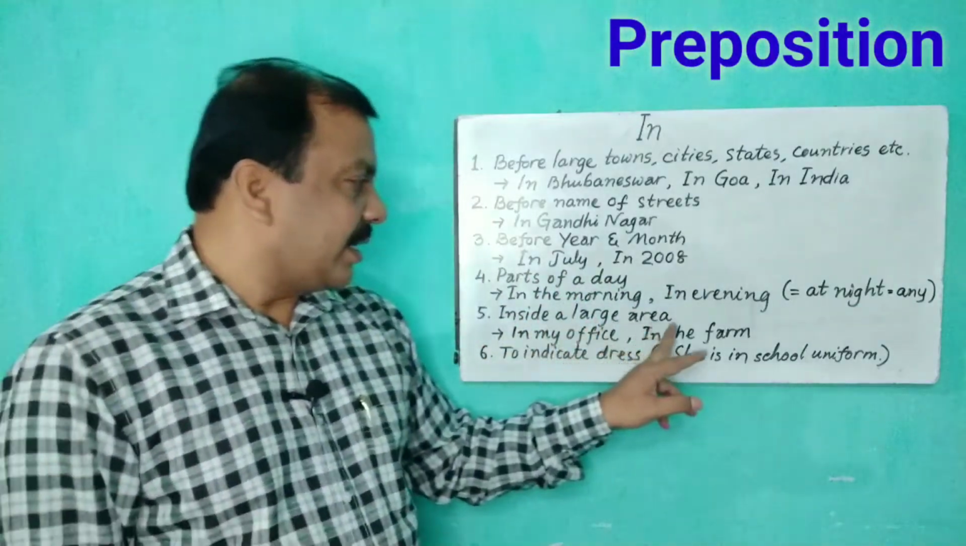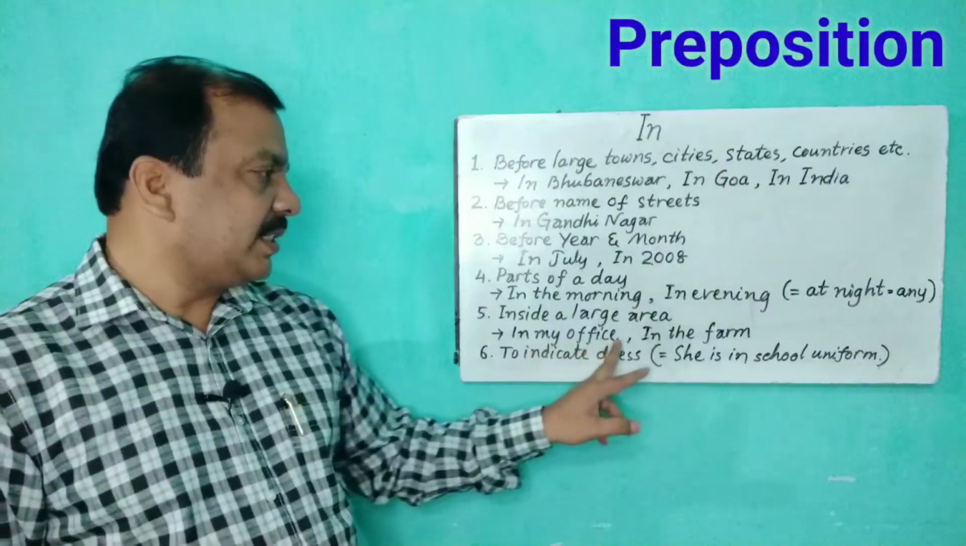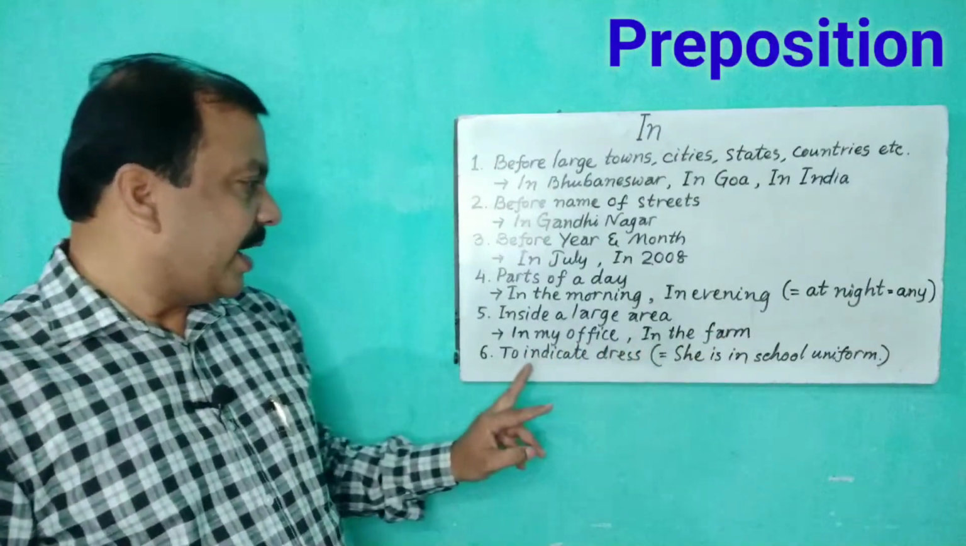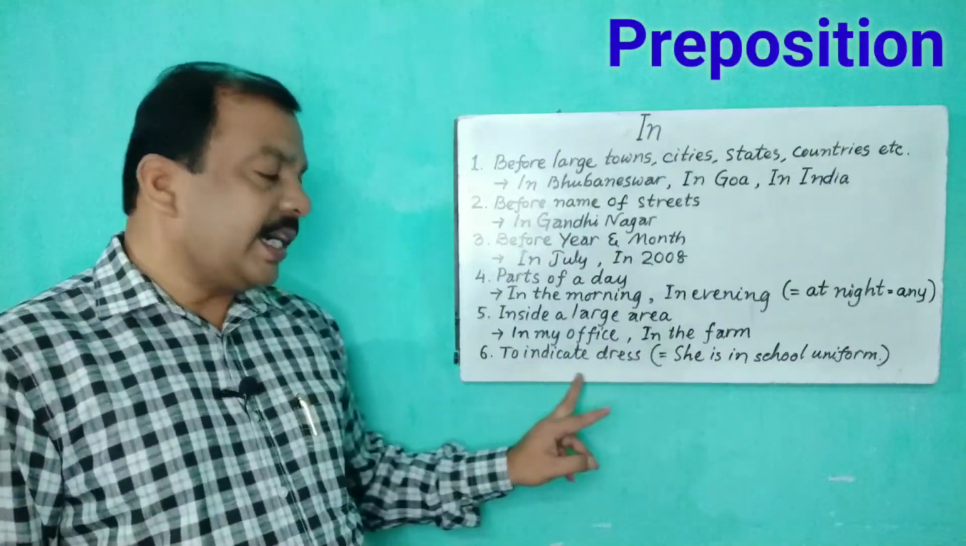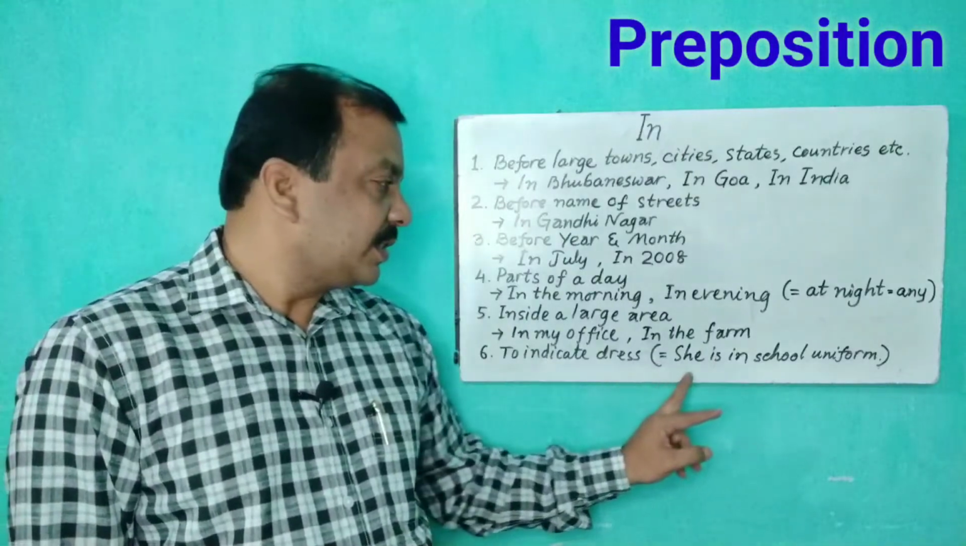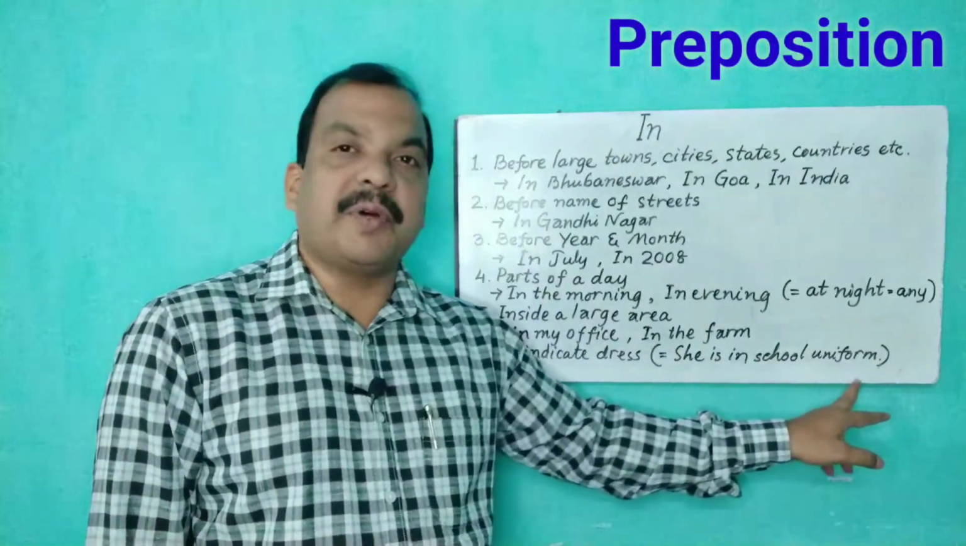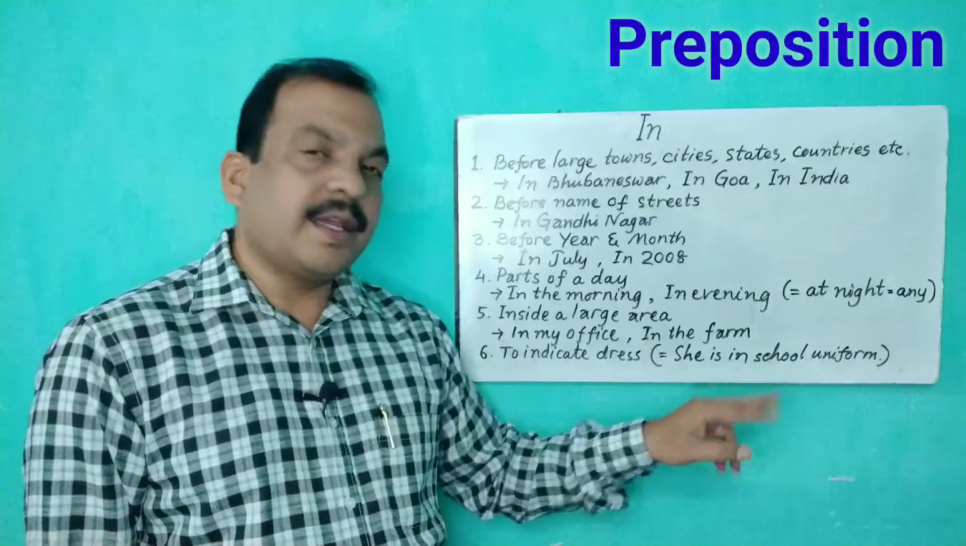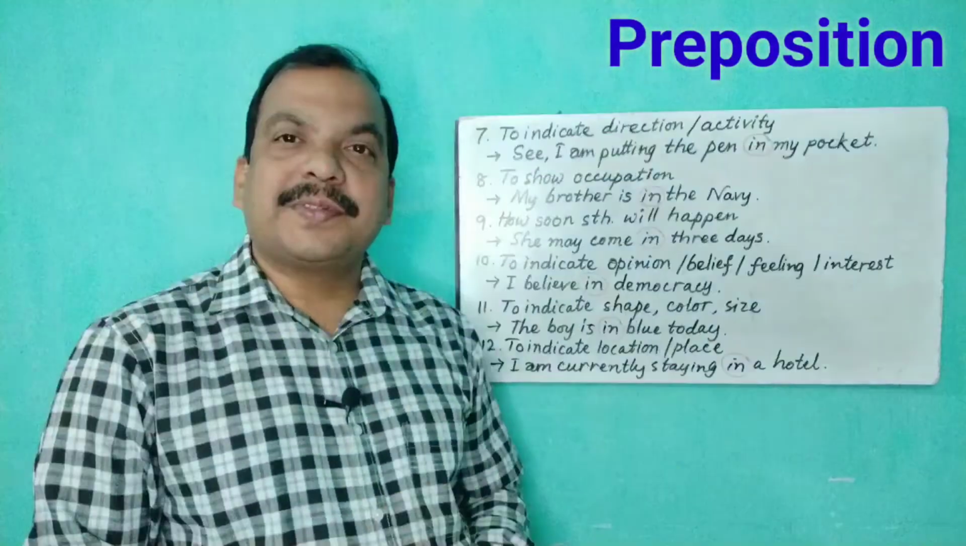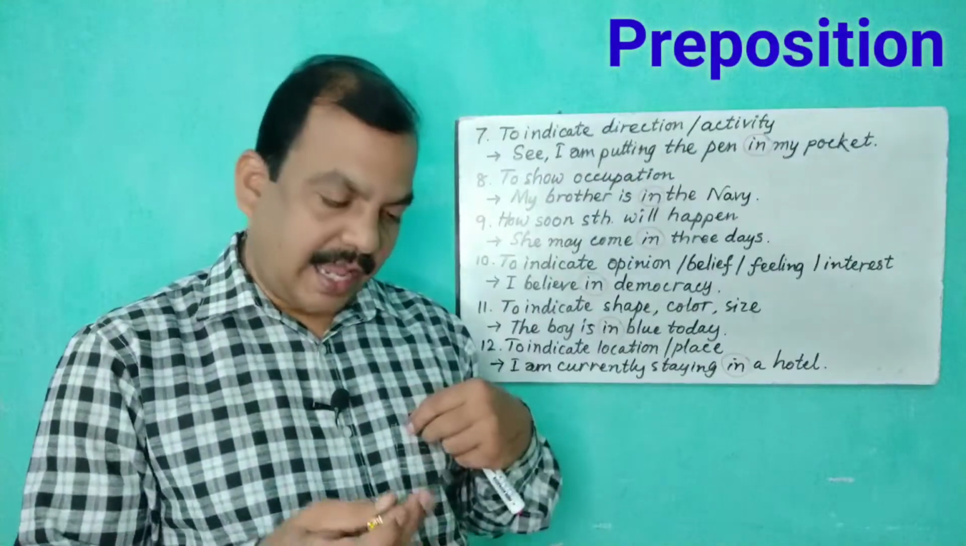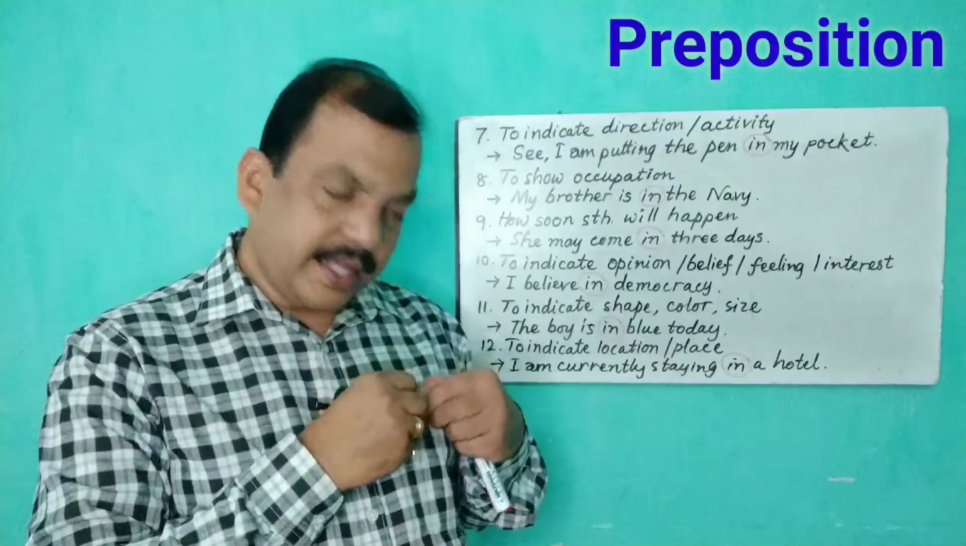Inside a large area, for example, in my office, in the farm. And it is very important to indicate the dress: she is in school uniform. We use in before the dresses. See, my dear friends, I am putting the pen in my pocket.